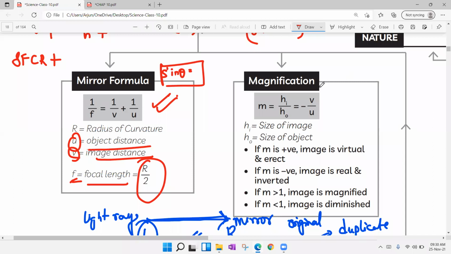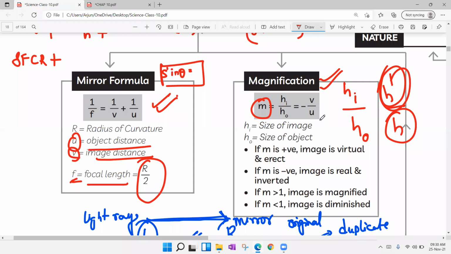Next, magnification. The magnification formula: M is equal to HI, nothing but height of the image, by H naught, height of the object, or you can mention it as H dash by H, height of the image divided by height of the object, which is equal to minus V by U. So this is so important, the minus. Now HI is the size of the image or height of the image, H naught is the size or height of the object.